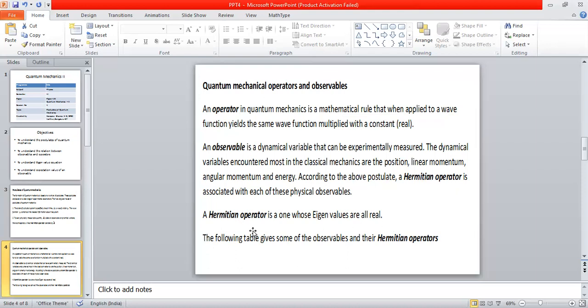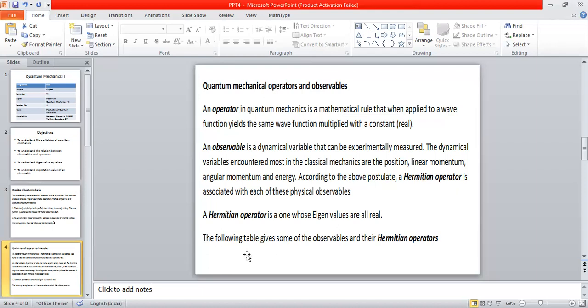So all physical observables in our physical system should be represented by Hermitian operators only, not any other non-Hermitian operator, because non-Hermitian operators would give complex eigenvalues which are not possible in our physics. So all physical observables are represented by Hermitian operators. A Hermitian operator is one whose eigenvalues are real.